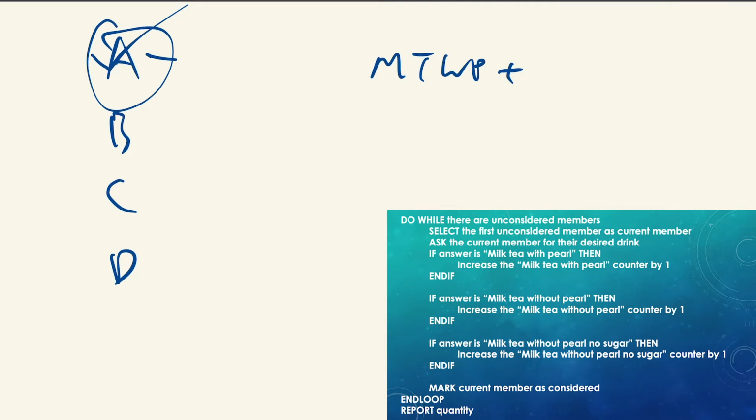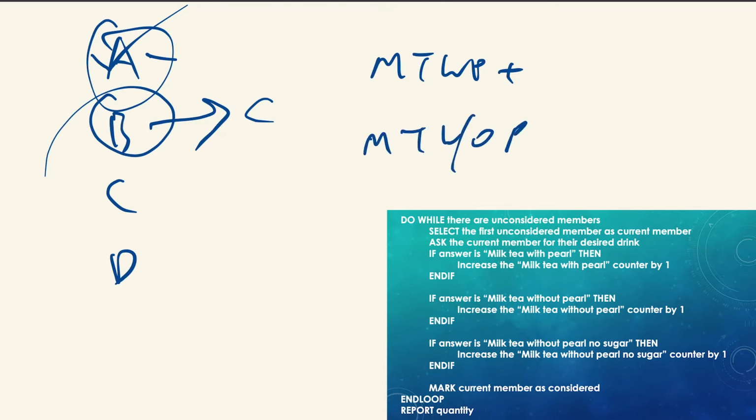Alright, so we look at our list. Do we have unconsidered members? Yes, we do, right? Person B. So let's select person B as our current member. Okay, and then we go through the motion again, and then we ask, what milk tea do you want? Do you want milk tea with pearl? No. Do you want milk tea without pearl? Yes. Okay, so milk tea without pearl plus.